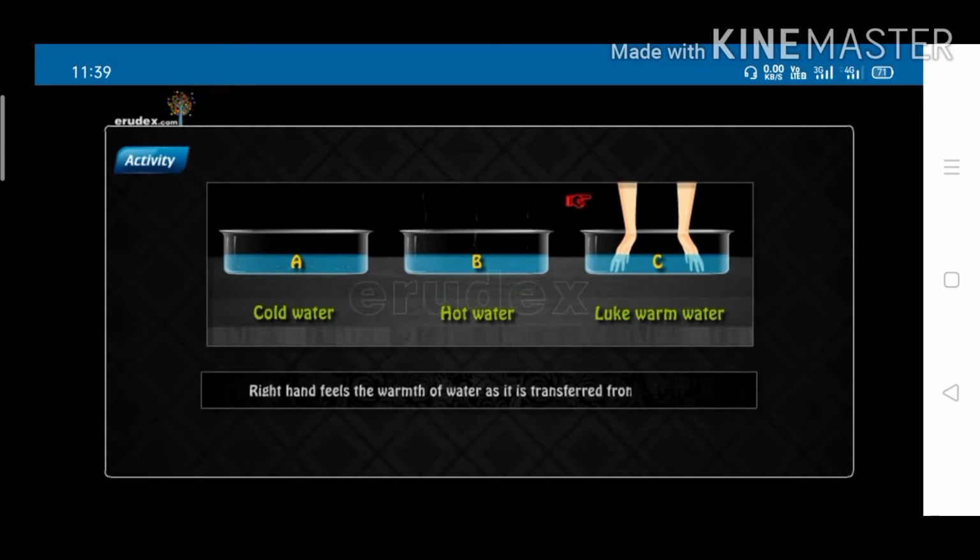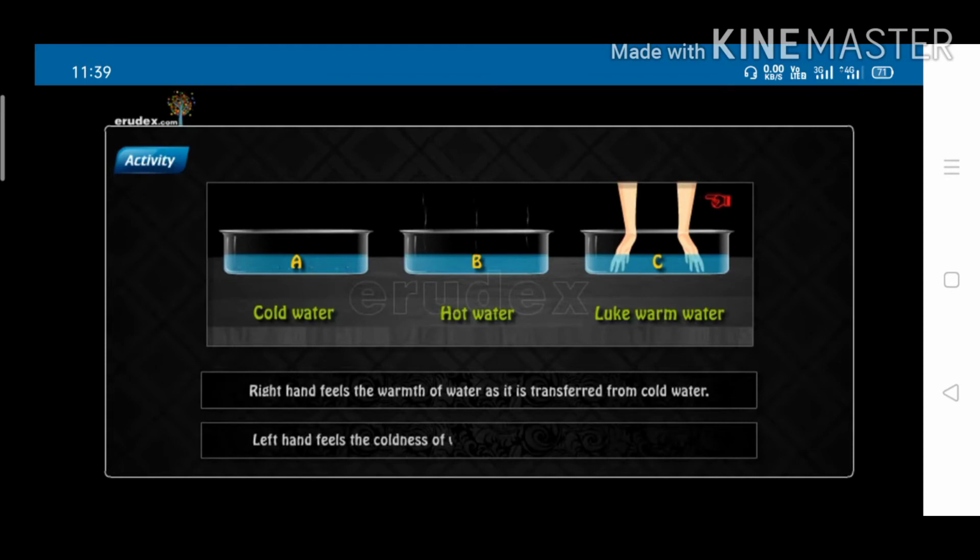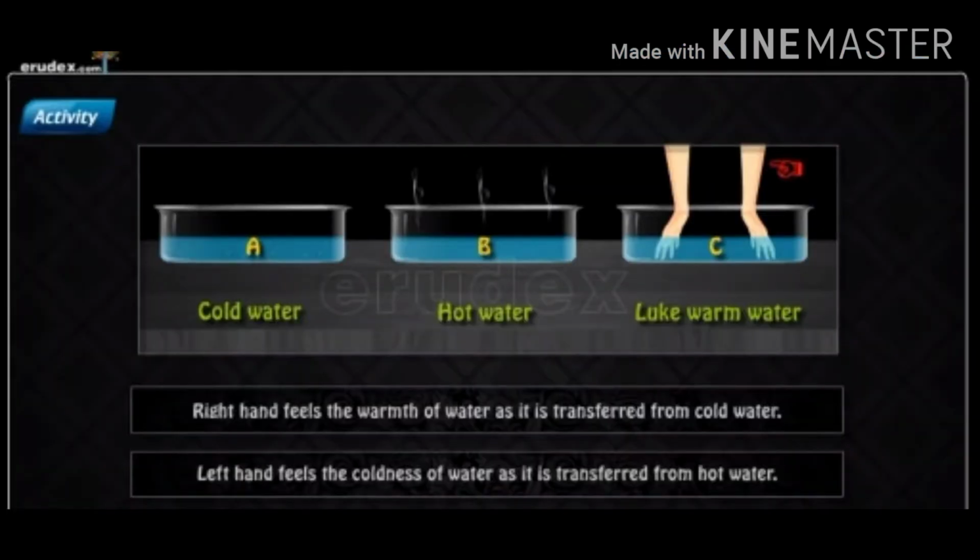What do you feel now? We kept both hands in the same water, but our hands are not feeling the same temperature. The right hand, which was taken out from the cold water, that is tub A, feels warmth, and the left hand, which was taken out from the hot water, that is tub B, feels coldness.